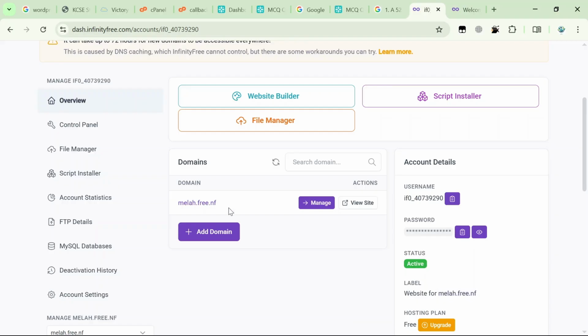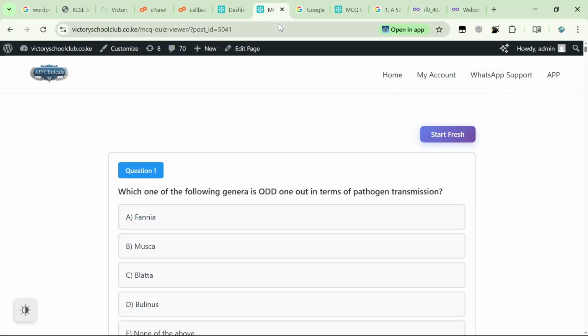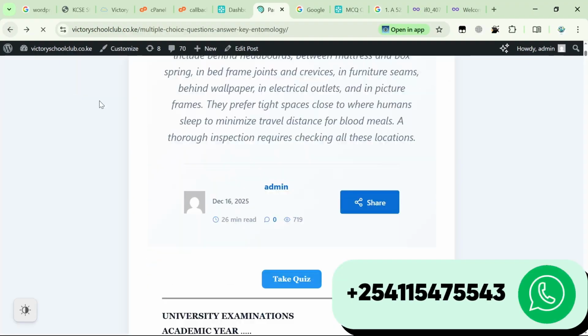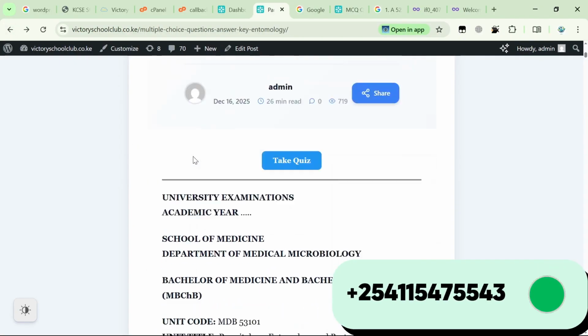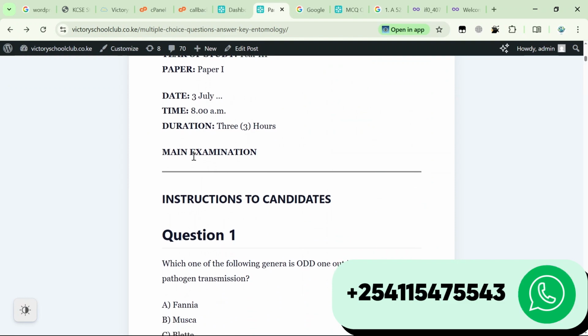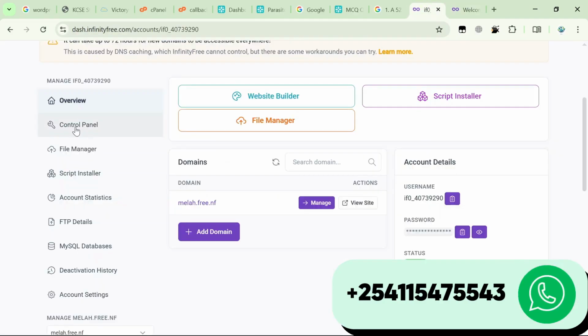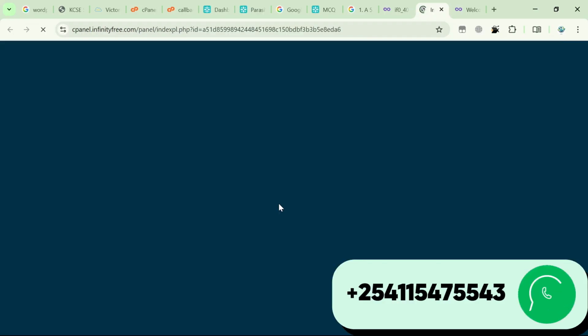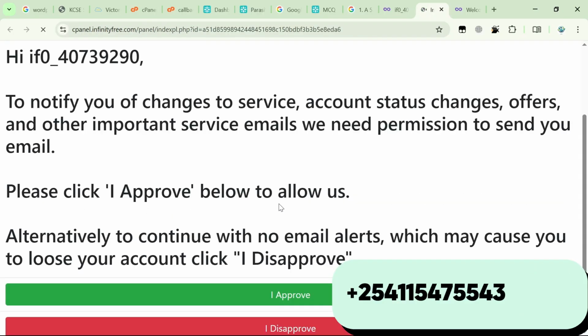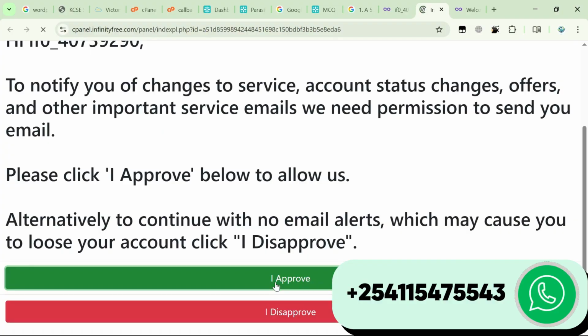first we'll make this particular site. We'll make this particular site exactly how it is. This is a site that we'll make, a simple site. So once our domain is ready, we go to our control panel. To approve.